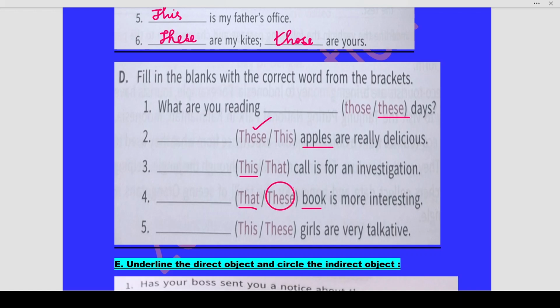Okay, next. Dash girls are very talkative. This or these? Because girls is plural, therefore these girls are very talkative is the correct answer.